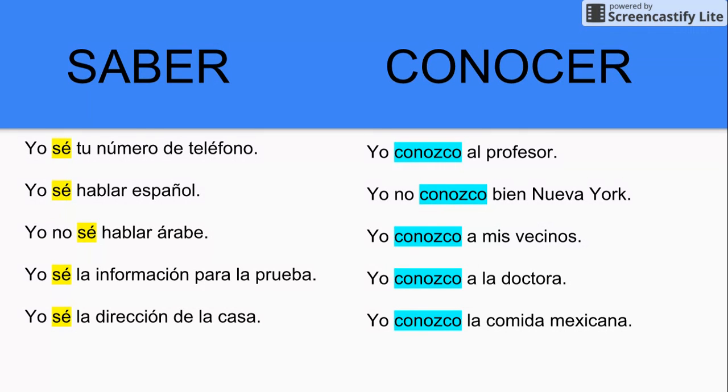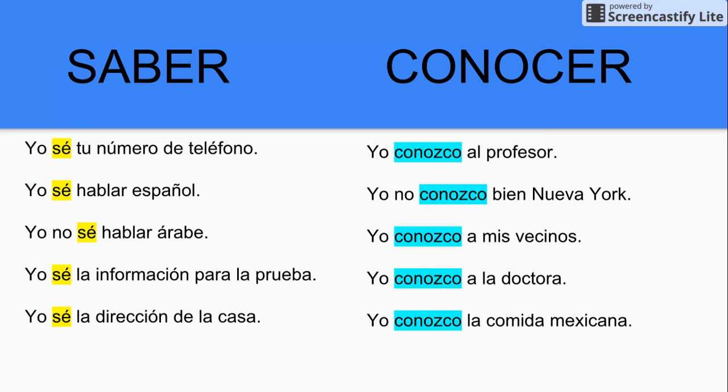Yo sé tu número de teléfono. I know your phone number. Yo sé hablar español. I know how to speak Spanish. Yo no sé hablar árabe. I don't know how to speak Arabic. Yo sé la información para la prueba. I know the information for the quiz. Yo sé la dirección de la casa. I know the address for the house.